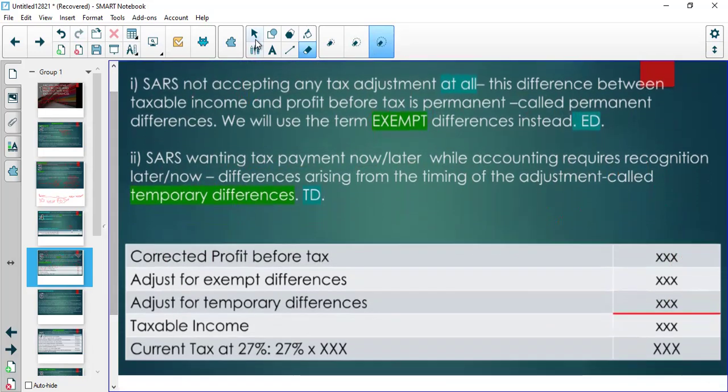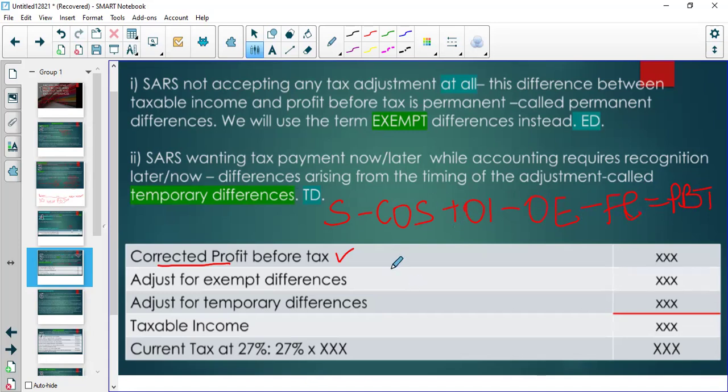So there's a corrected profit before tax. Remember, we would have done the corrections. Then now we are at the office of SARS. Then SARS can say about these things that you included: sales minus cost of sales plus other income minus other expenses minus finance costs is equal to profit before tax.